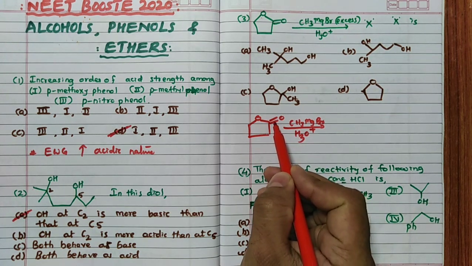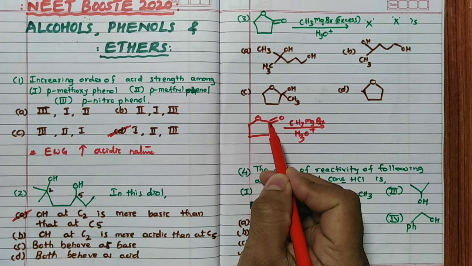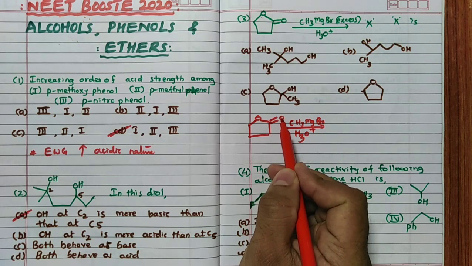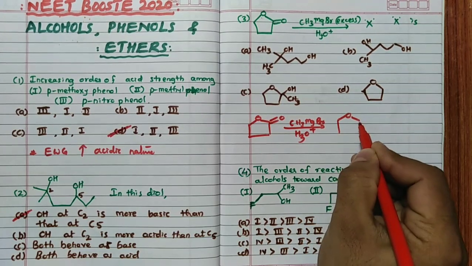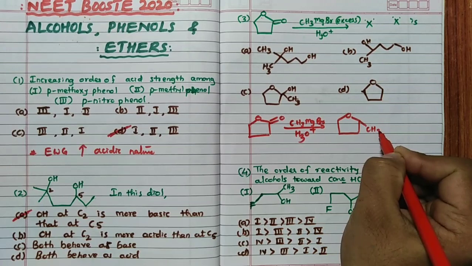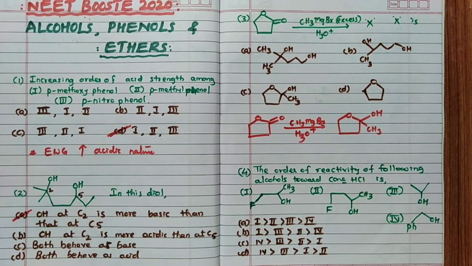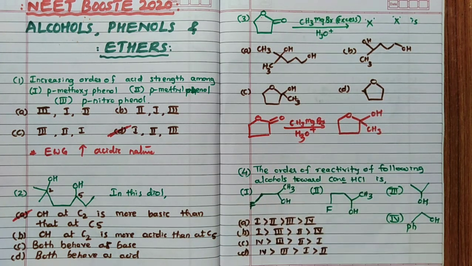You can see wherever double bond O is there, you attach this CH3 to this particular carbon, attach this CH3 to this carbon and make it OH. If you have not understood, please see that video, you will definitely understand. So like this, it is CH3 and this is OH. This is the final product you are going to write. So you are going to see the alcohol formation here.